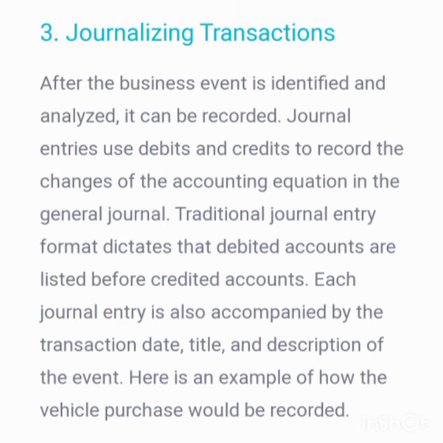The account title to be credited is written on the second line, leaving sufficient margin on the left side with the prefix To. Below the account titles, a brief description of the transaction is given, which is called narration. Having written the narration, a line is drawn in the particulars column, which indicates the end of recording the specific journal entry.